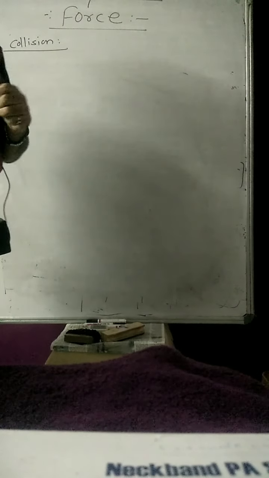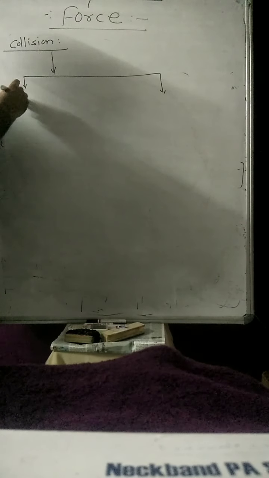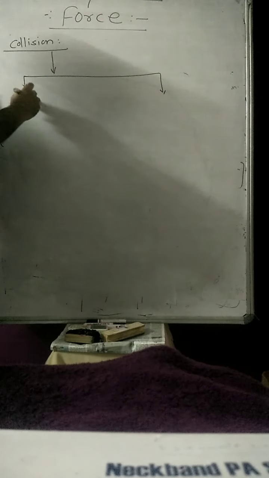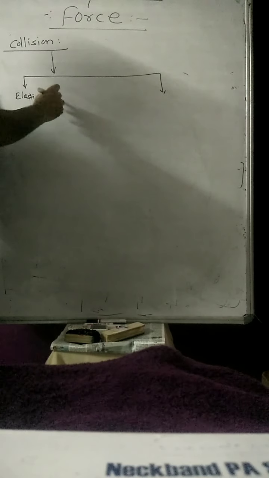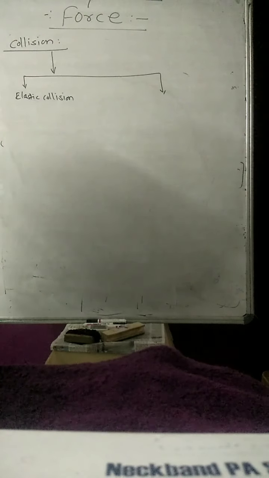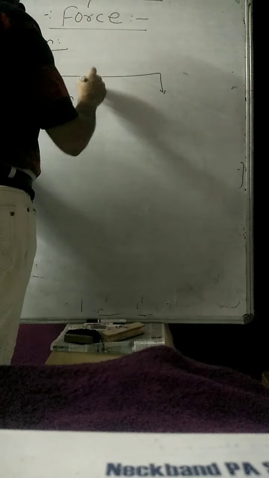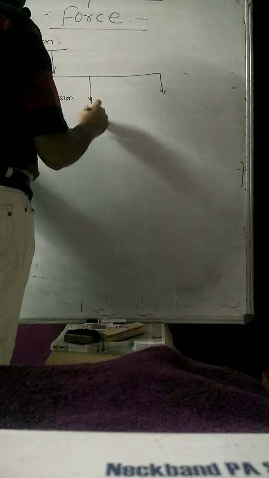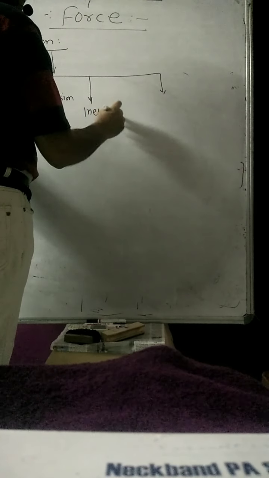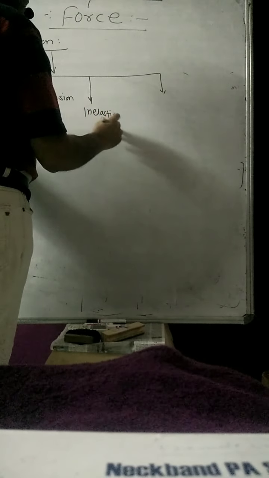Okay, so that is called the collision. Now once you have that collision, there are different types of collision. Which are those types? First is elastic collision. Second is inelastic collision.